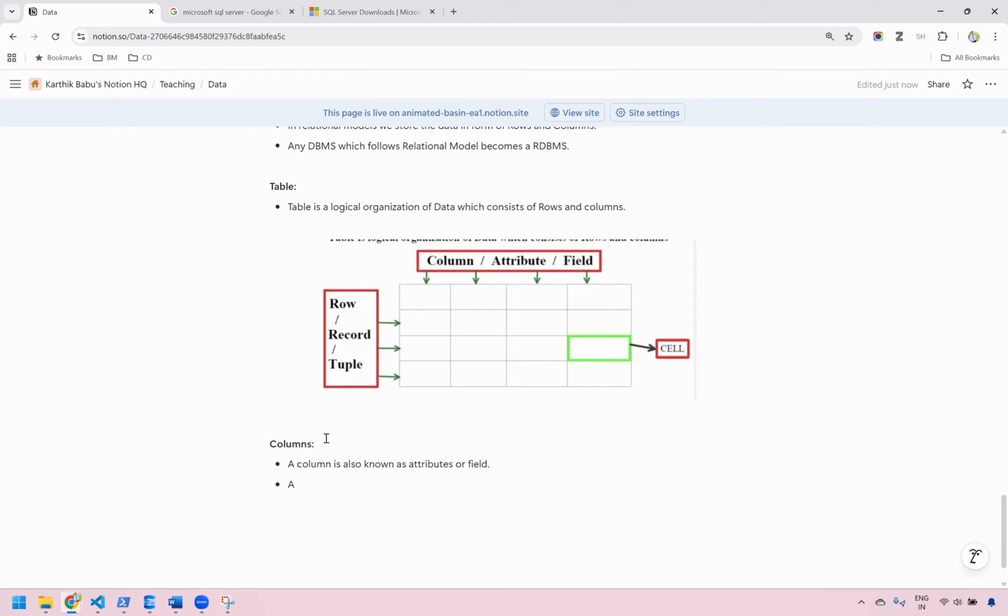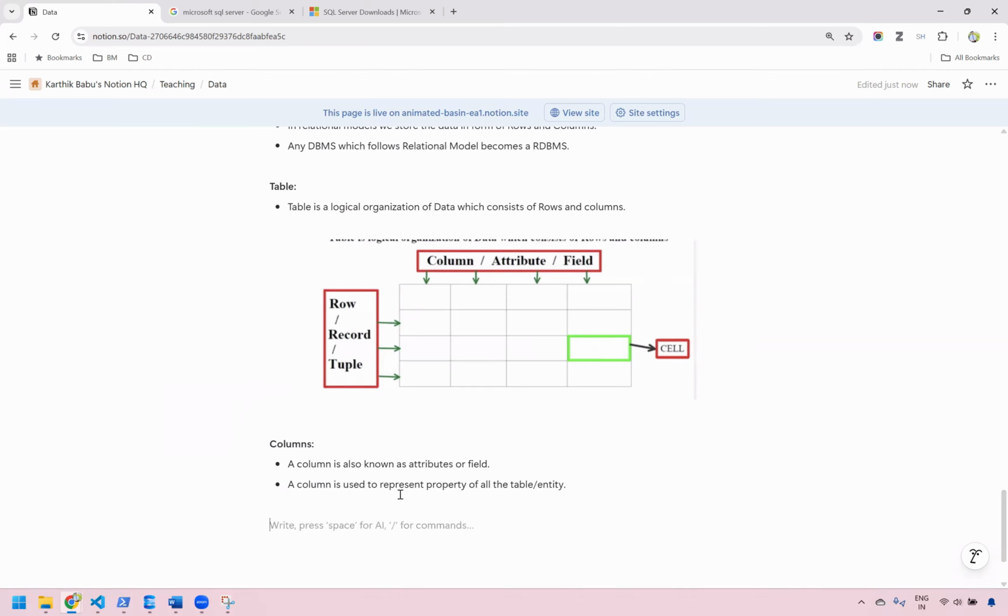And the next important thing is that a column is used to represent a property of the entity. If this is a table, in this table, a column represents the property of that particular table. A column is used to represent the property of the table or entity.